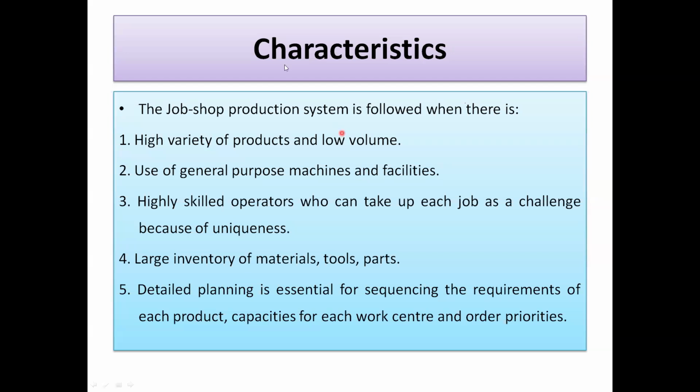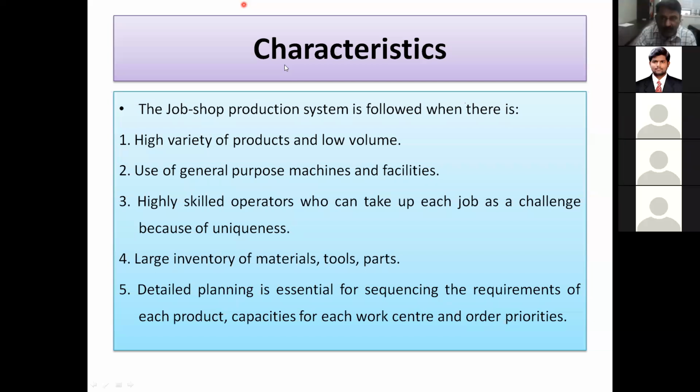So this is an example of job shop production, with the use of general purpose machines and facilities. No SPM, special purpose machines. General purpose lathe machine, general purpose universal drilling machine, milling machine, and welding machines such as TIG welding, MIG welding, general purpose welding, and general purpose material handling systems. So these are all general purpose machines.